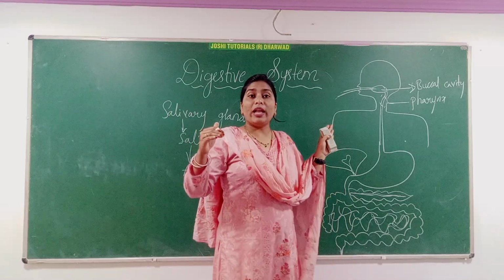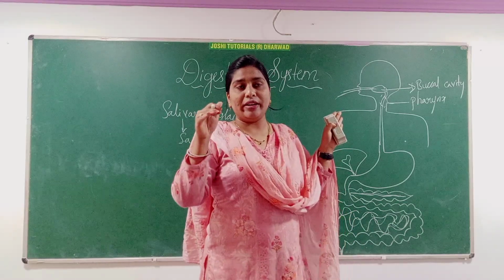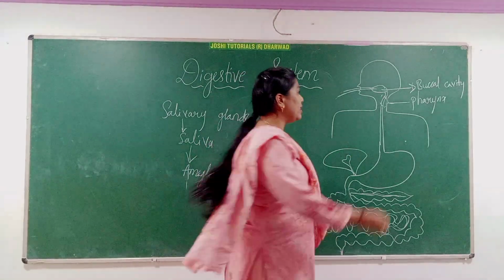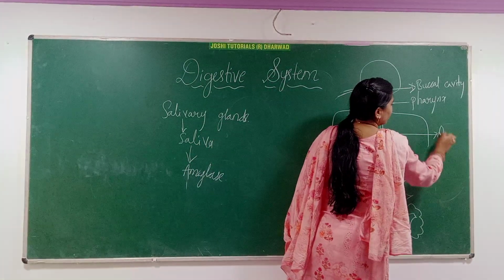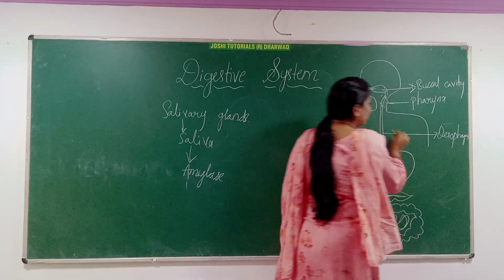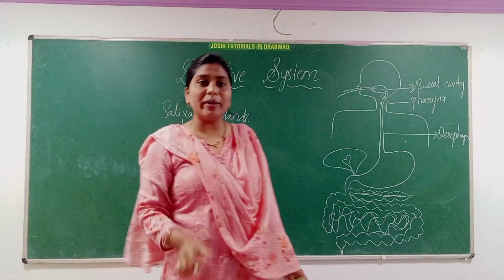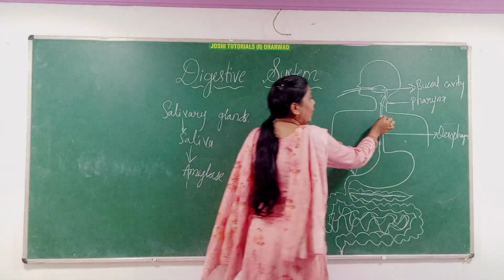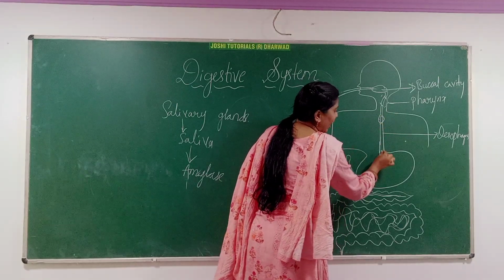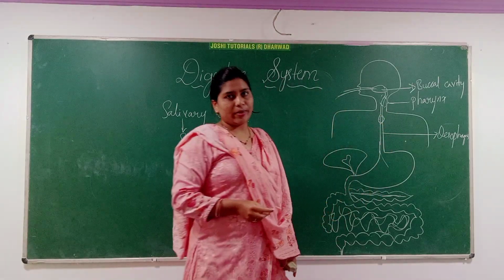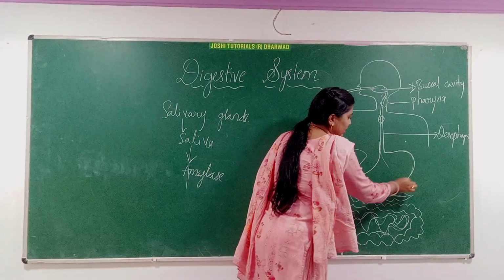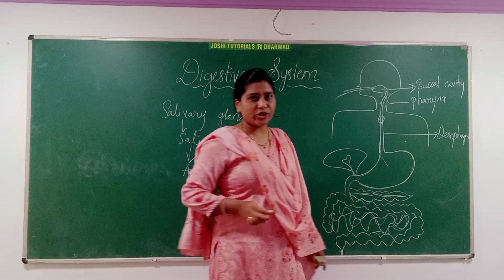So here, what will happen? Food will enter the pharynx. Afterwards, it will enter the food pipe that is called the esophagus. This is the esophagus, a muscular tube that is highly coiled. When the bolus, that is food, is entering, it will be like this, and afterwards it will enter directly to the stomach. You know that the stomach is a sac-like structure, you can see here.